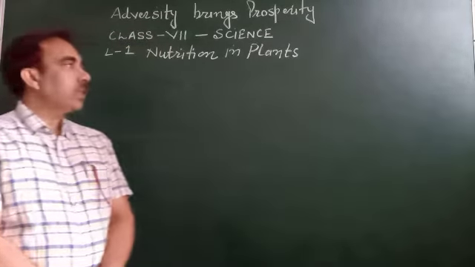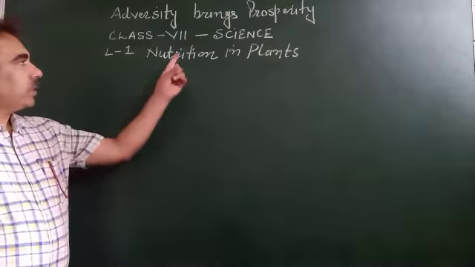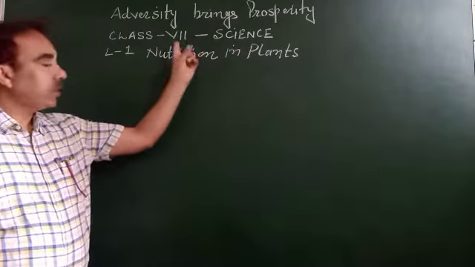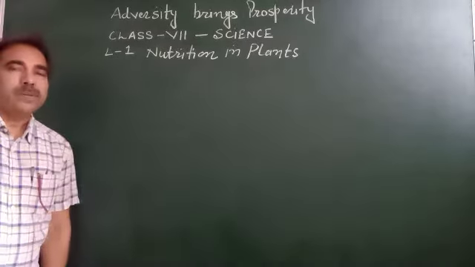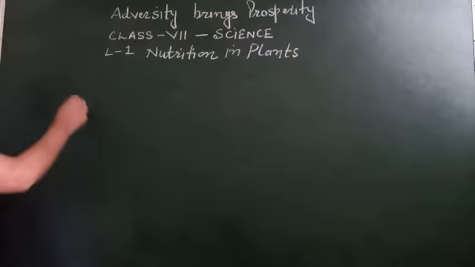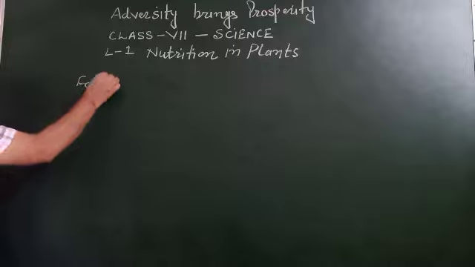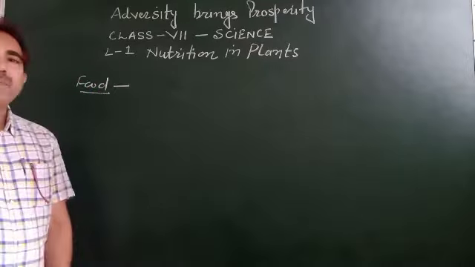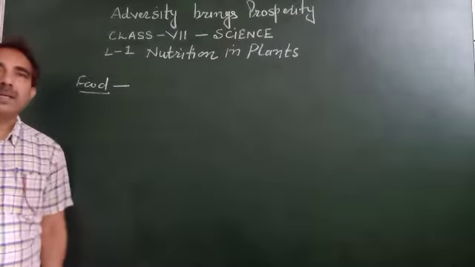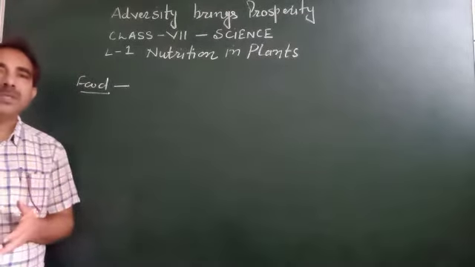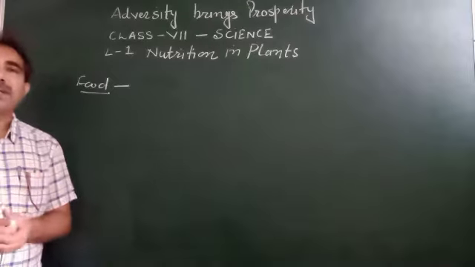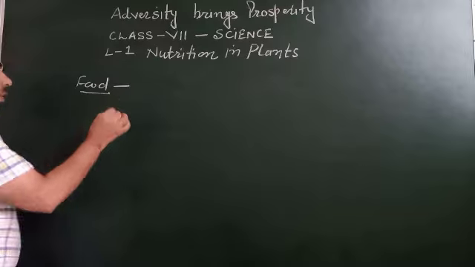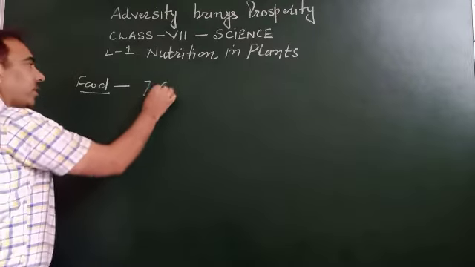Today we are going to discuss the first lesson of science, nutrition in plants, for 7th class. All of you know that all living things need food to carry out different life processes like respiration, excretion, circulation, etc. And you know, food has 7 components.